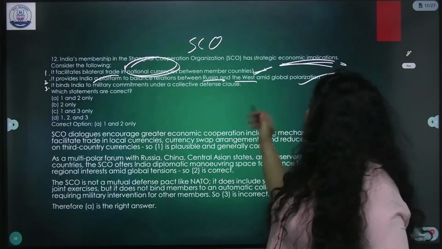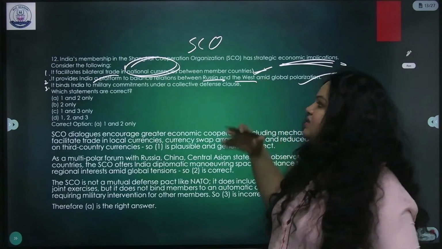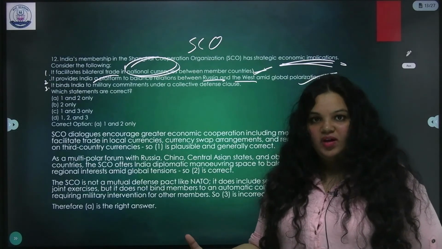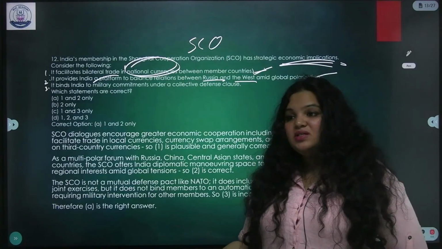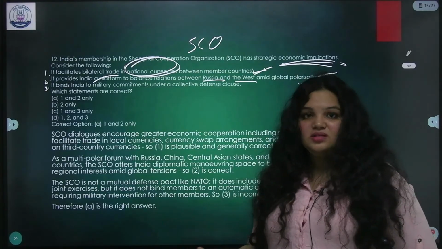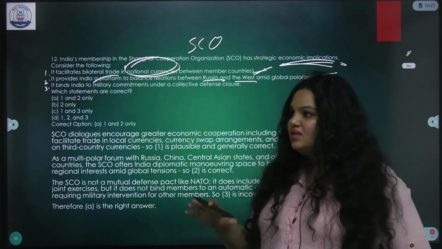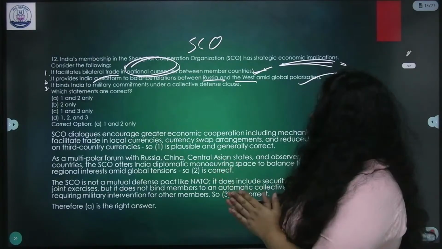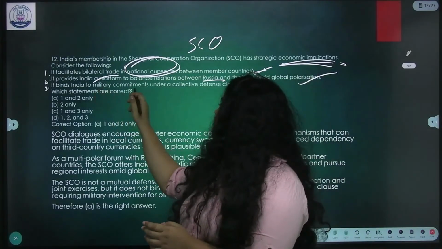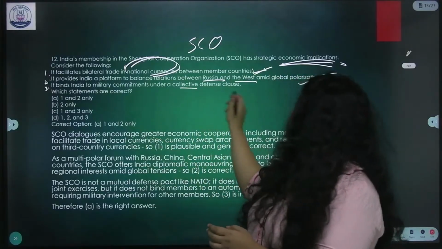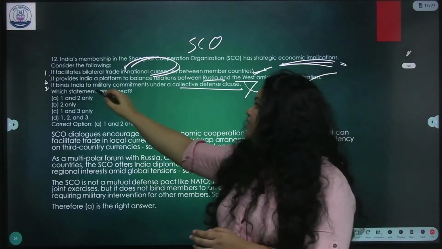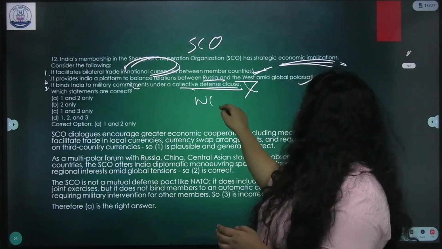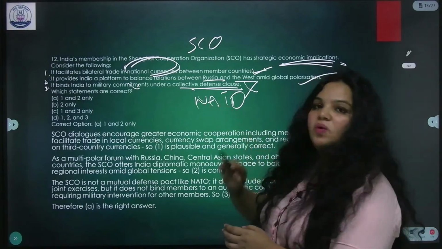Correct. This is again an inference statement. This could be a platform. Now people are confused about whether Russia will listen or not. That's a secondary thing. It's a platform. It will provide a platform. So until then it is true. So you can mark it as correct. It binds India to military commitments under a collective defense clause. Wrong. Actually, India's military commitments are not here, and the collective defense clause belongs to NATO, not SCO. Okay.